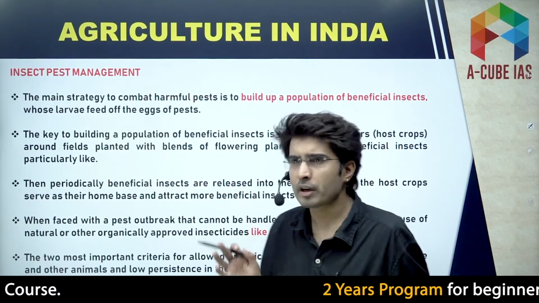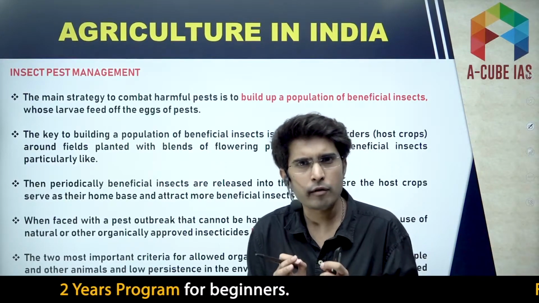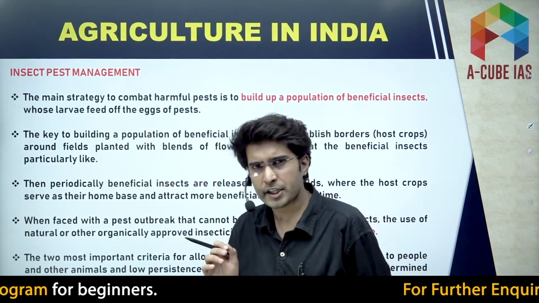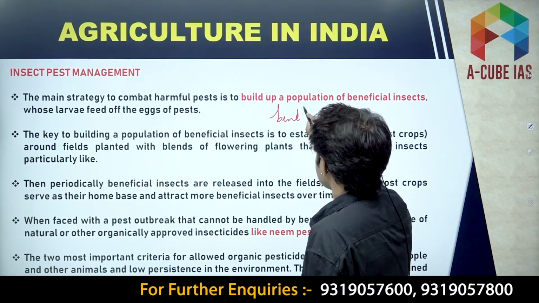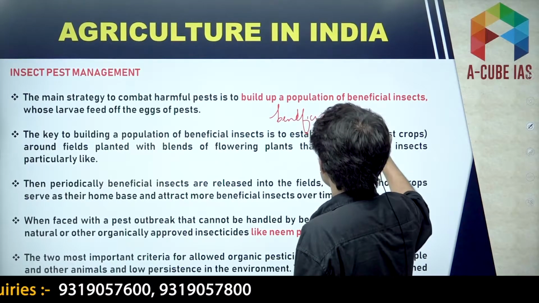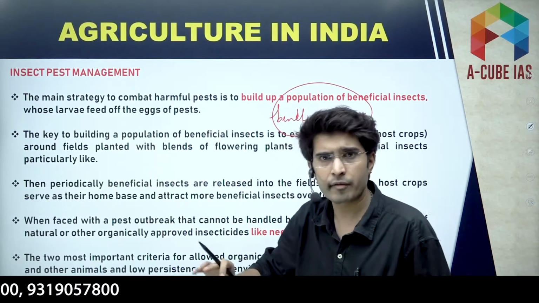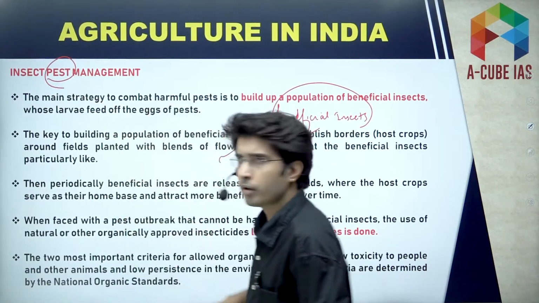Now let's talk about insect pest management. How do we manage the harmful pests? For that we have some beneficial insects. In fact, their larvae feed on the eggs of pests.